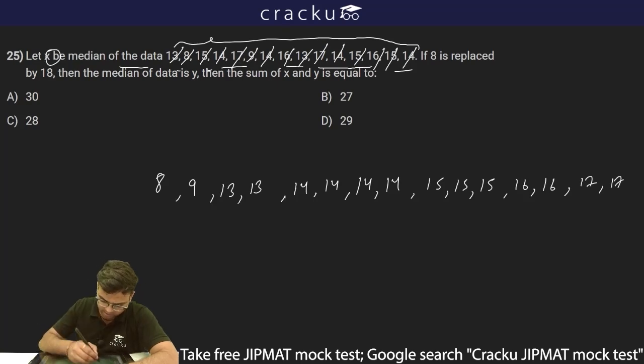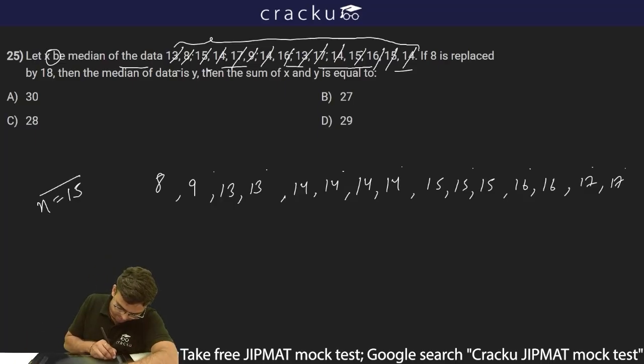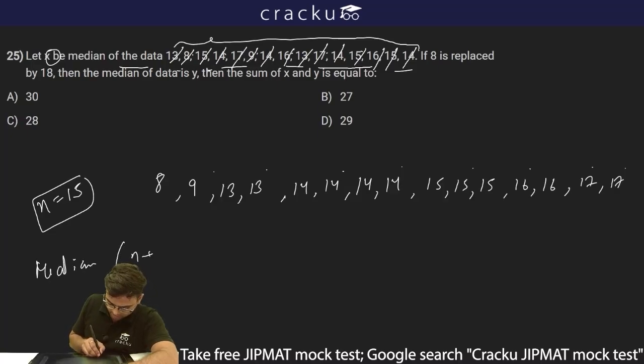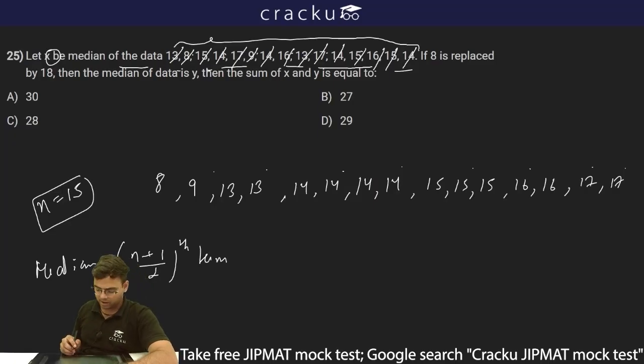So if I count, this is 2, 4, 6, 8, 10, 12, 14, 15 numbers, and this is 2, 4, 6, 8, 10, 12, 14 and 15 numbers. So if there are 15 numbers, let's say n is equal to 15, the median will be, since it is an odd number, the median term will be (n plus 1) by 2th term. So if n is equal to 15, then median will be 8th term.